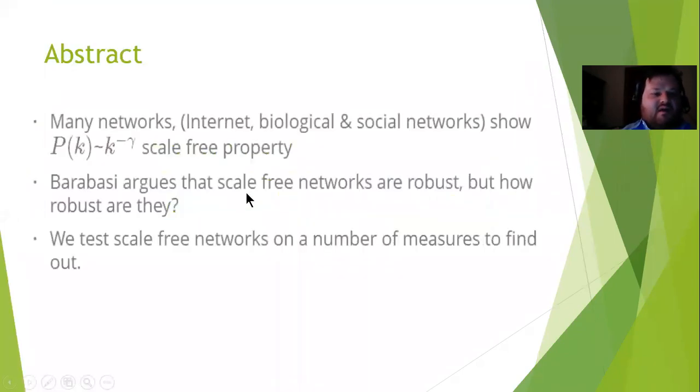I worked with Jay Shankur on the project of testing robustness of scale-free networks for our final project with network science. What we looked at was that many networks, internet, biological, and social networks, show a scale-free property, where their probability of having a degree follows a power-law function with the exponent gamma being between 2 and 3. Barabasi argues that a scale-free network is robust, but we wanted to know exactly how robust they were